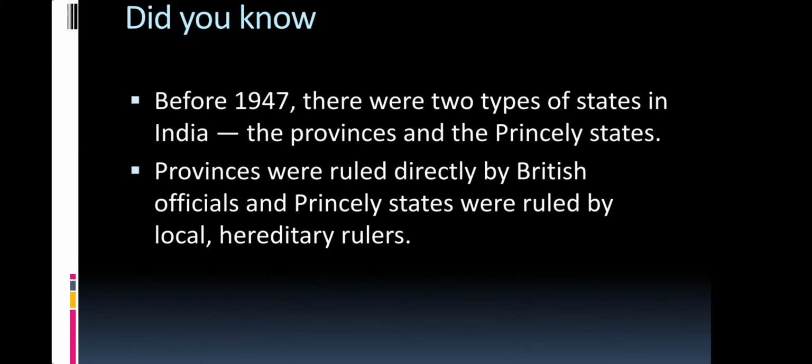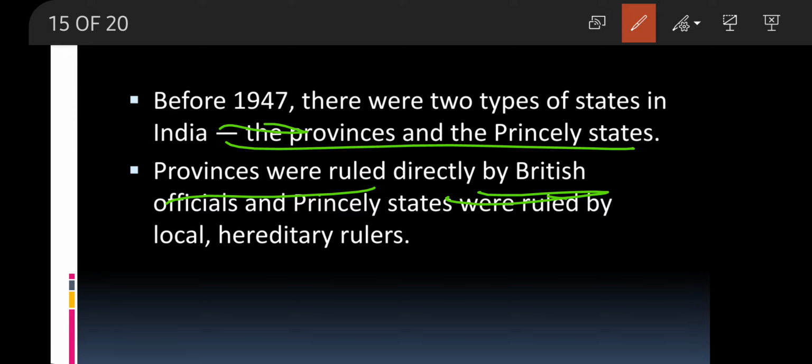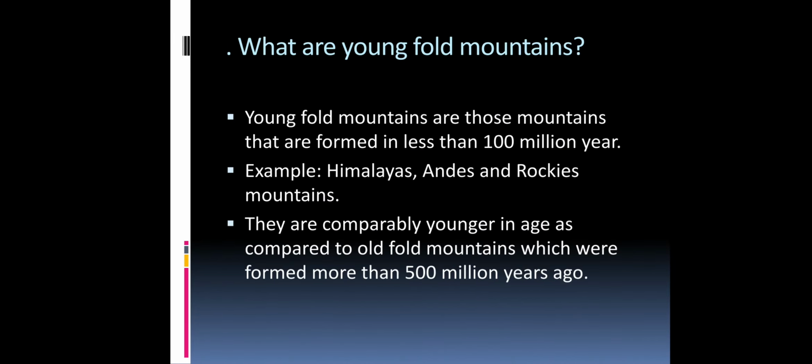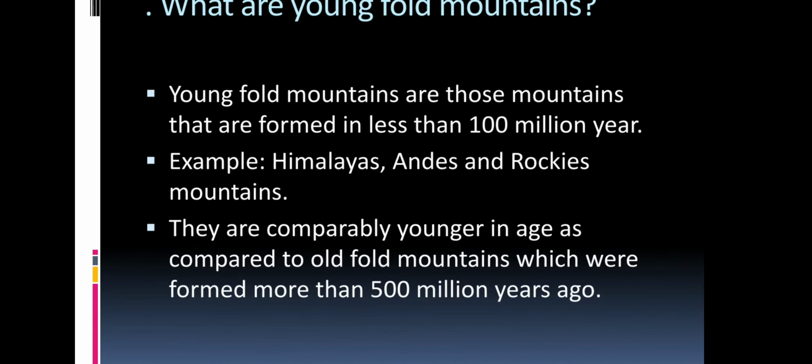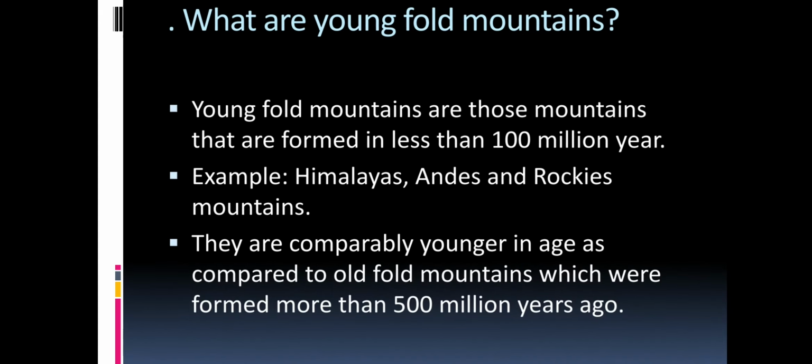So before we move on, let us understand. Before 1947, there were two types of states, that is provincial states and princely states. The provincial states were ruled directly by the British officials, and the princely states were ruled by local or hereditary rulers. So this is also an important point, it can be asked.